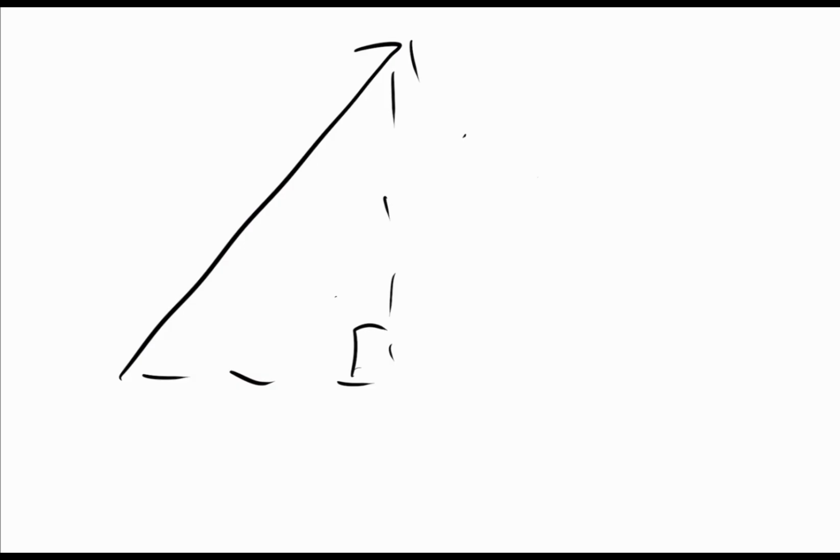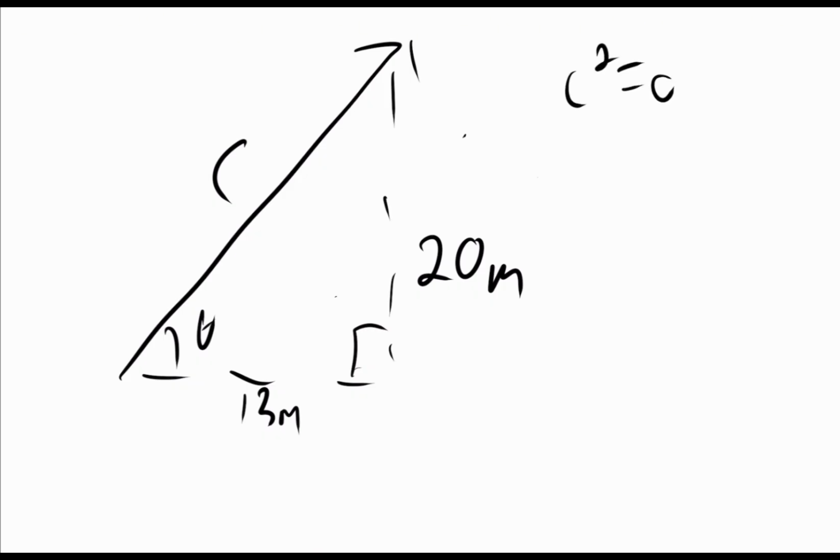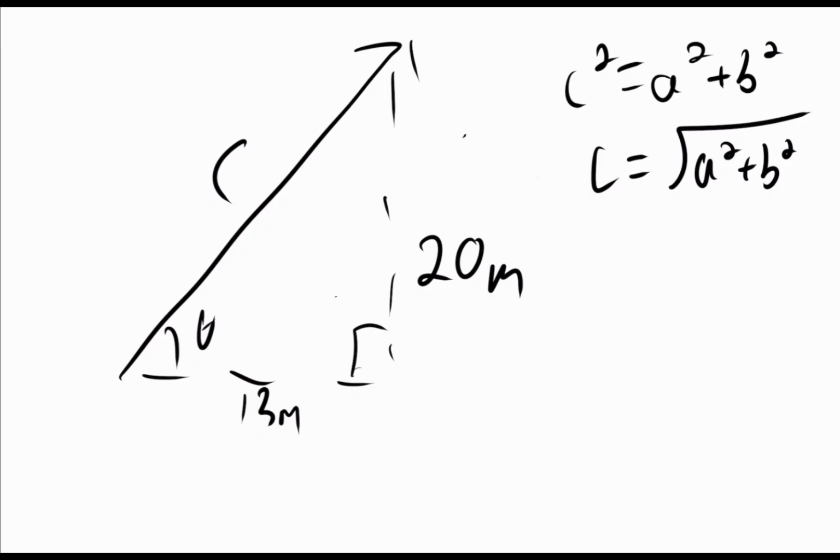So we have this, and we know it's 13 meters here and 20 meters here. We want this side, we're going to call it C. We want this angle. Now, if you recall from your geometry classes, getting C is just going to be through use of the Pythagorean theorem. And when we do that, just take the square root of the sum of the squares of both of the sides. We're going to get that it's about 24 meters.